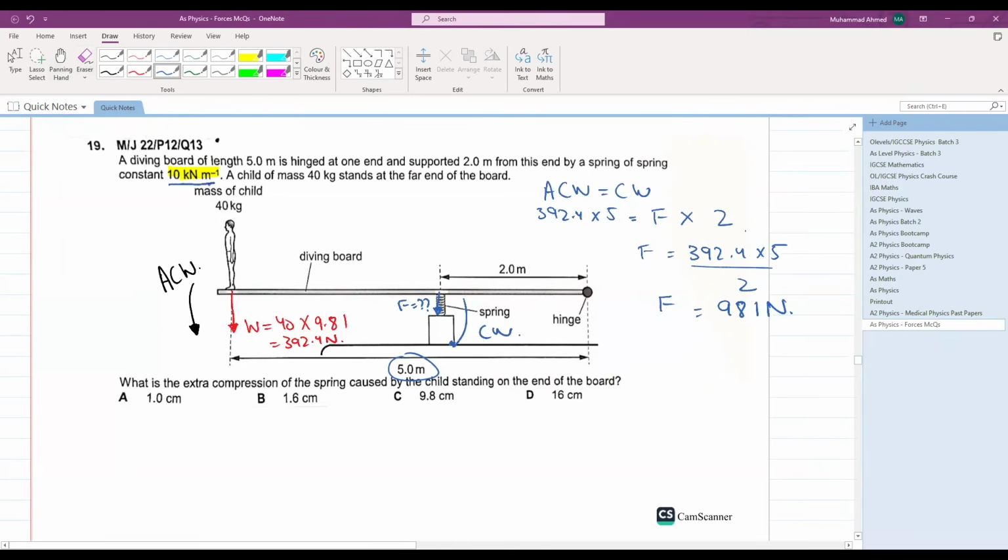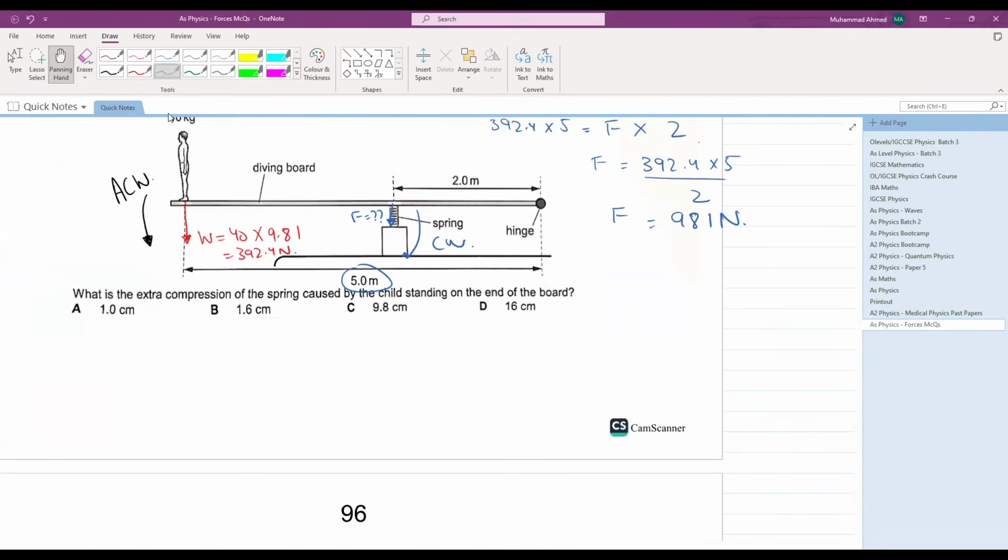Now your spring constant is what? 10 kilonewton per meter. So let's apply this equation. F is equal to Ke. Your force is 981. Your K is 10 into 10 raised to the power of 3, multiplied by the extension. So the extension is the answer divided by 10 into 10 raised to the power of 3.